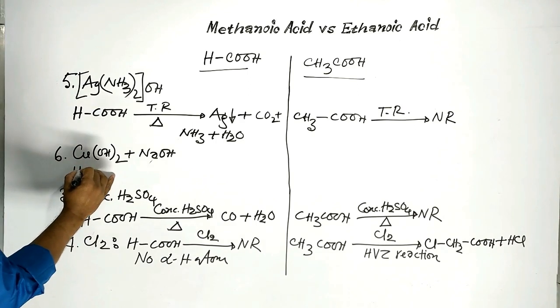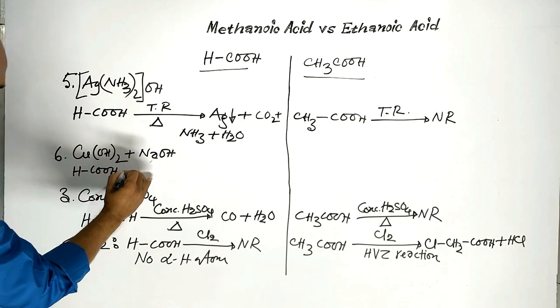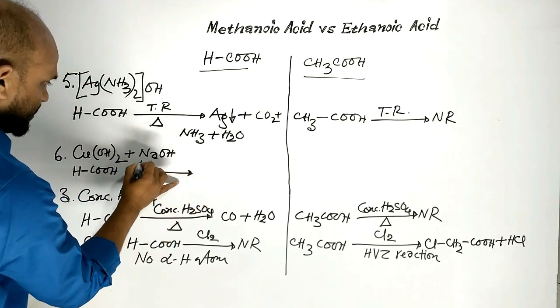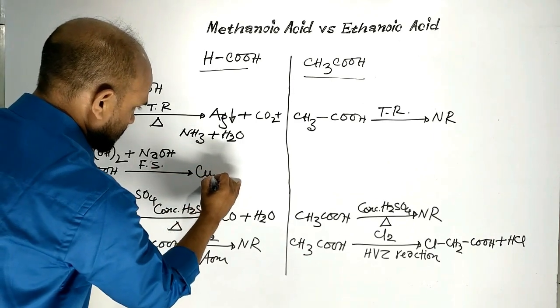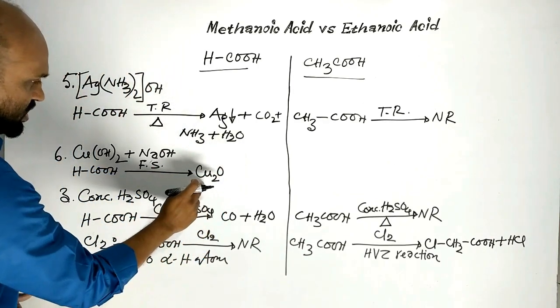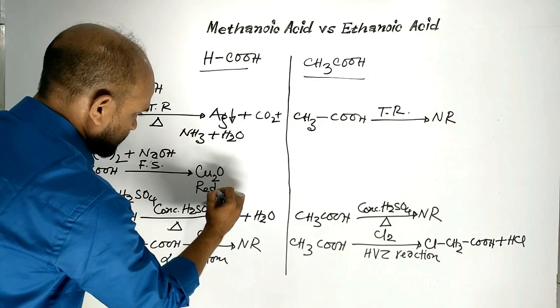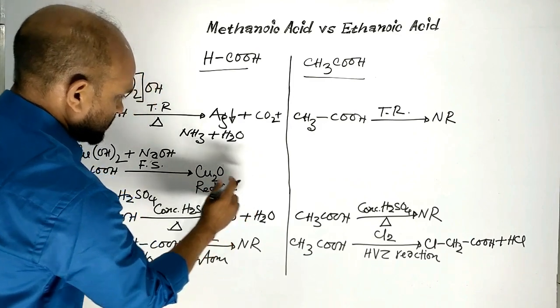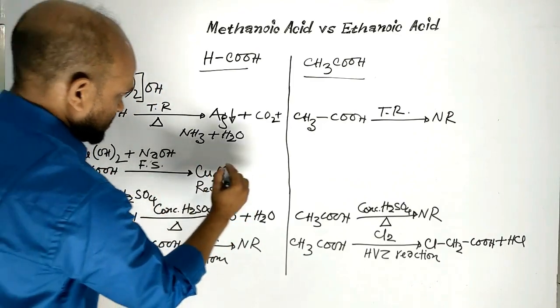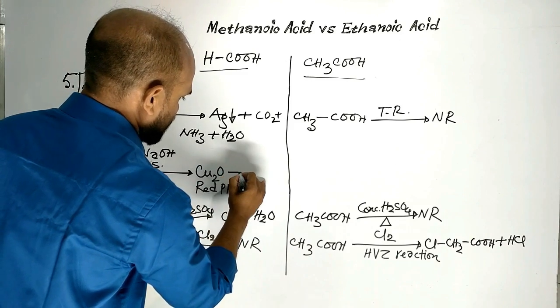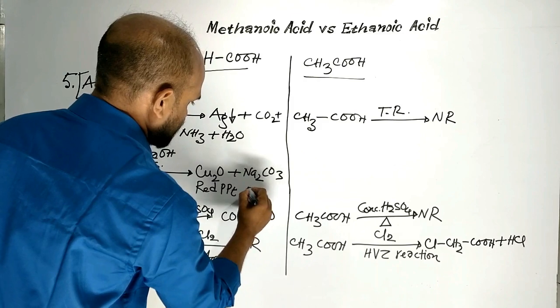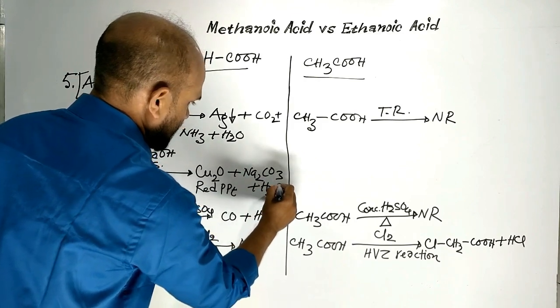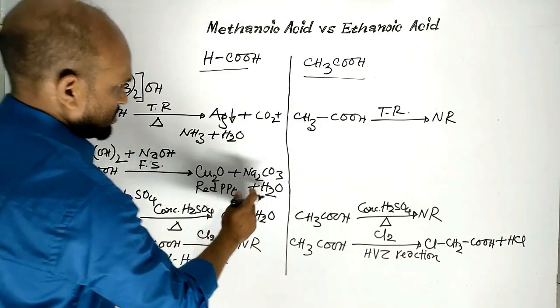Methanoic acid reduces Fehling's solution to red precipitate of cuprous oxide. Byproducts are sodium carbonate and water, but